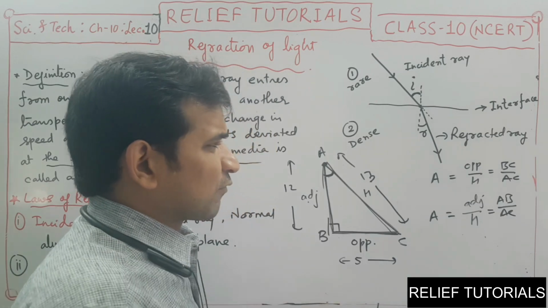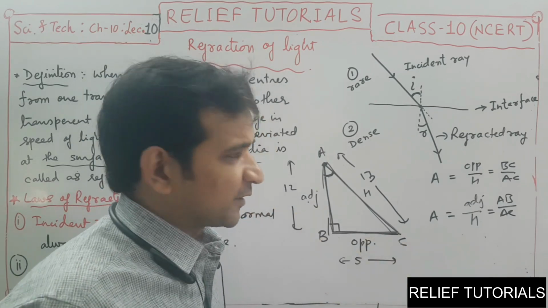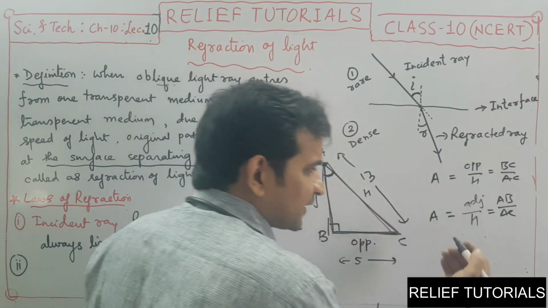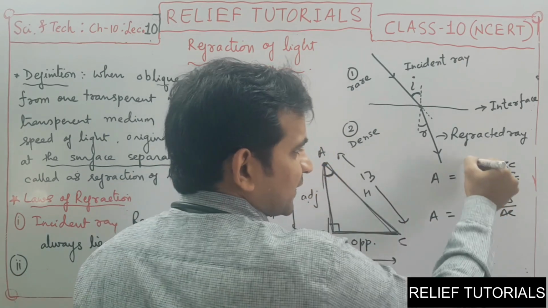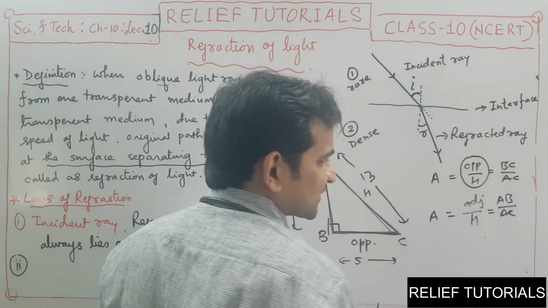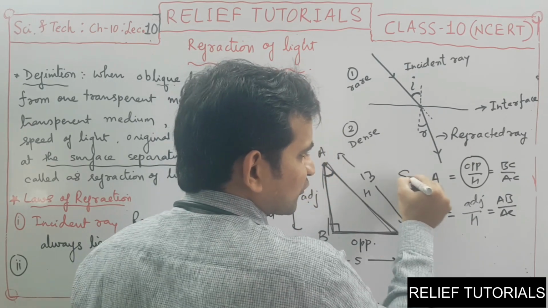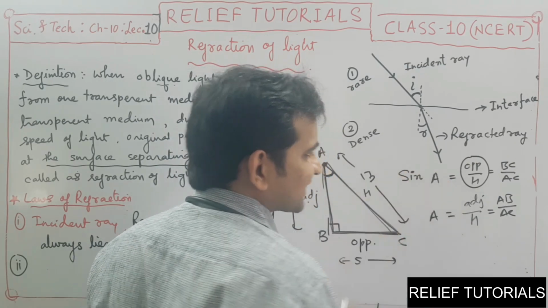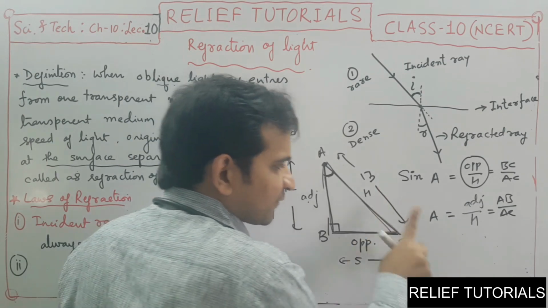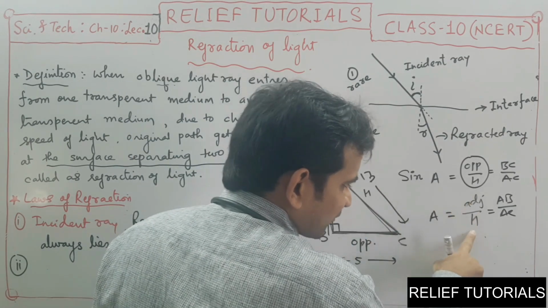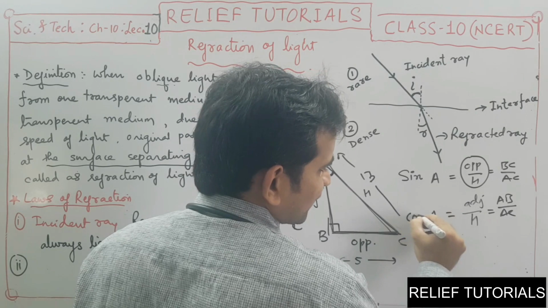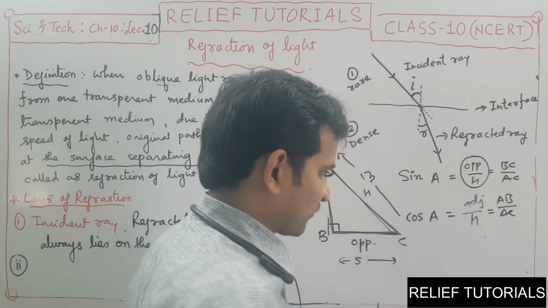We don't have to work with all 6 different ratios, but every ratio has a particular name. If the ratio is of opposite side to hypotenuse, that ratio is called the sine ratio. If the ratio is of adjacent side to hypotenuse, it is called the cos ratio.